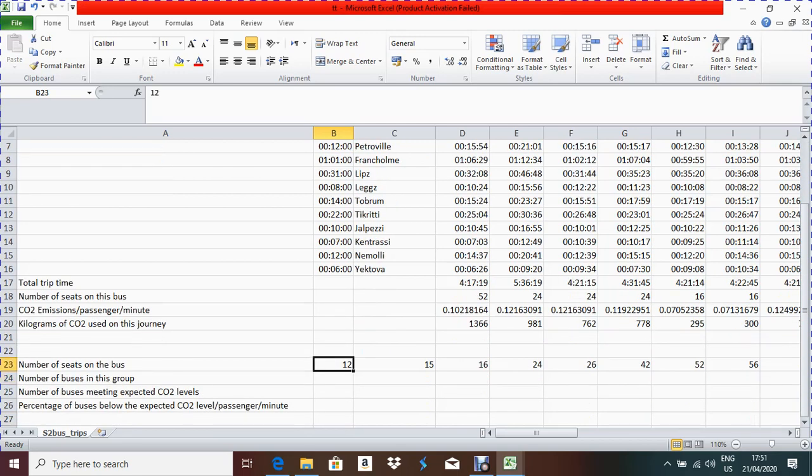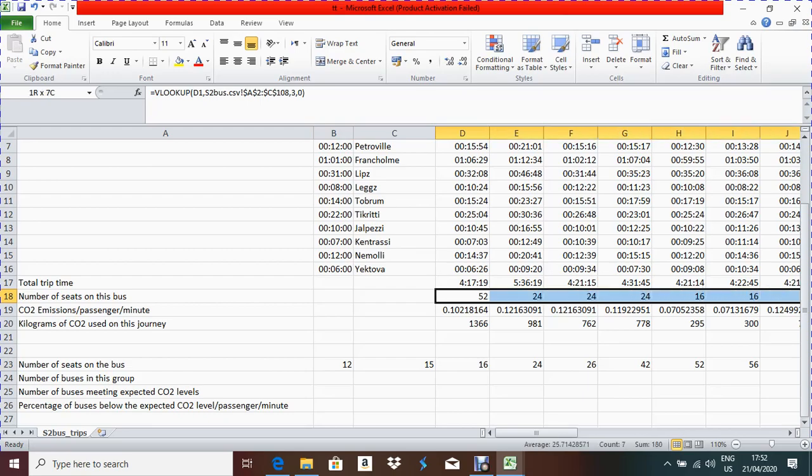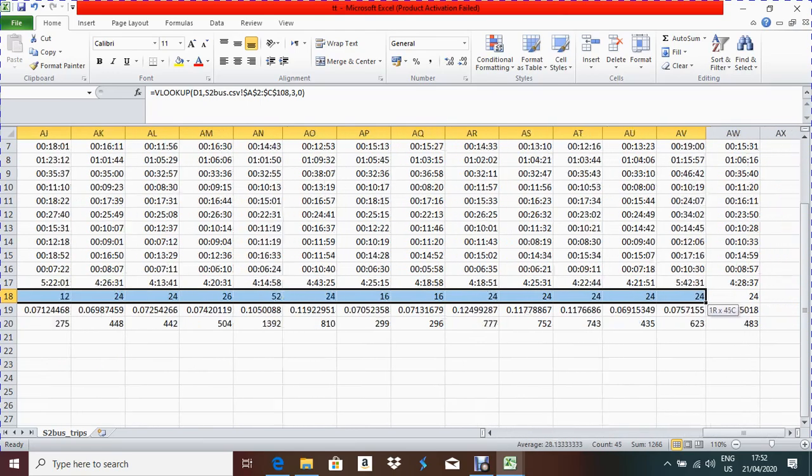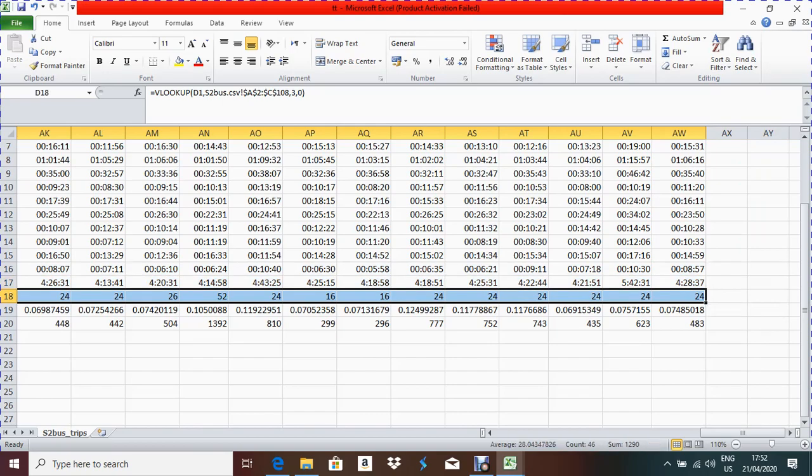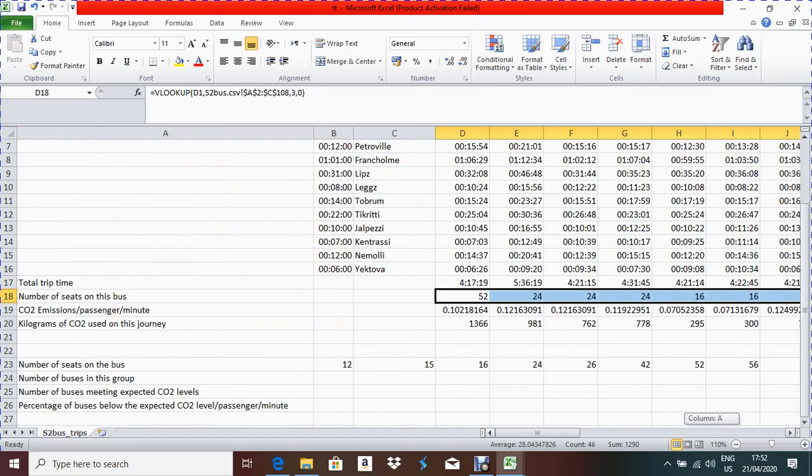So this is the number of seats on the bus. We have to find out how many seats are like this, and count from the different areas. From this row we have to find out how many 12s there are. How many groups? Here, 12 group, 15 group, 16 group, 24 group. So how many 12s are there in this total row?